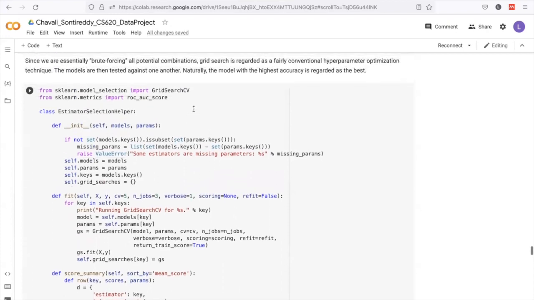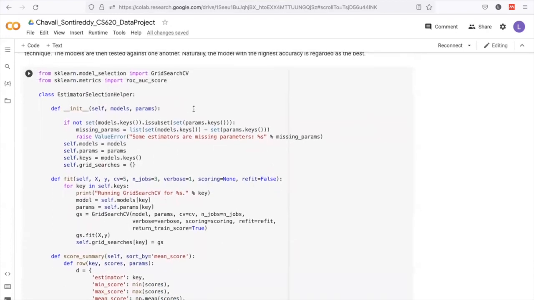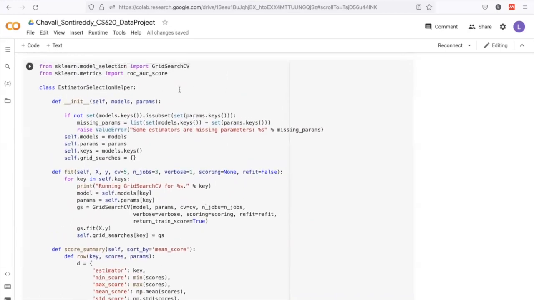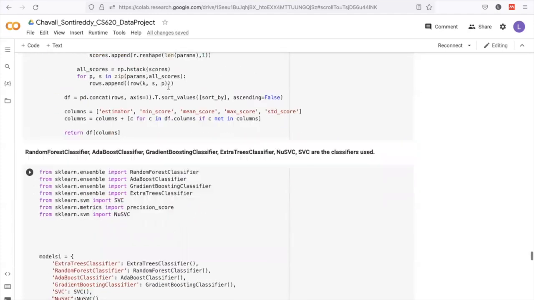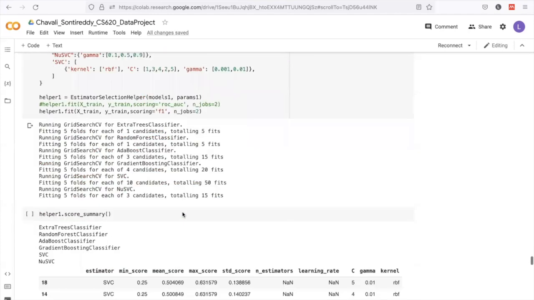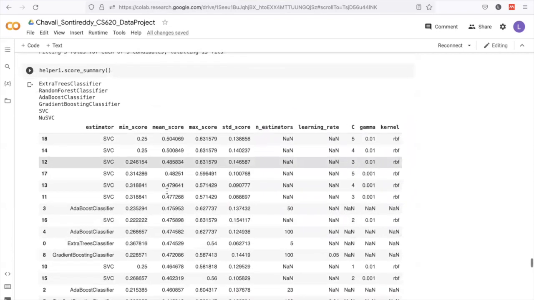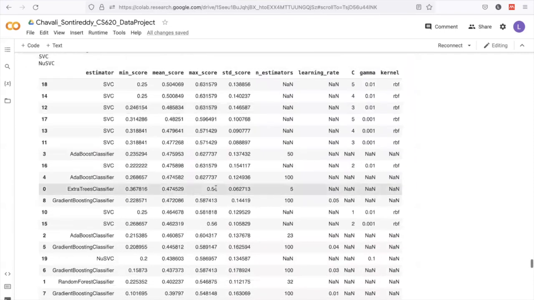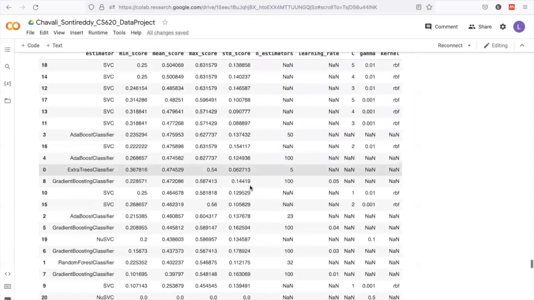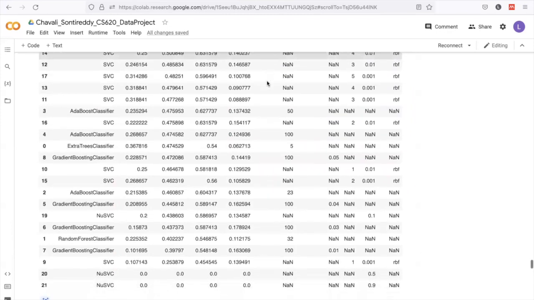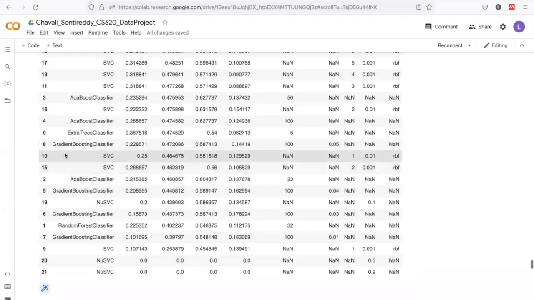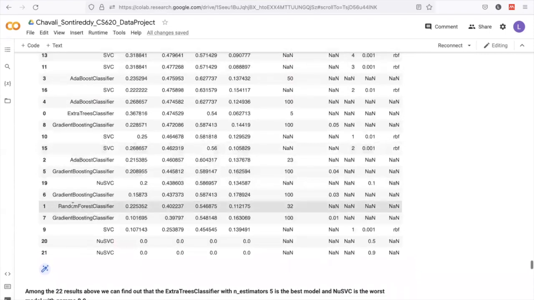Here we use GridSearchCV so as to find which parameters best suit each model. To measure the accuracy, we use the ROC AUC score, and we have also used the precision score. We have generated a summary of each and every model that we have used, with various parameters obtained from GridSearchCV, including the mean score, max score, min score, and also the standard deviation. From these, we found that the best classifier is the extra trees classifier with n_estimators of 5.